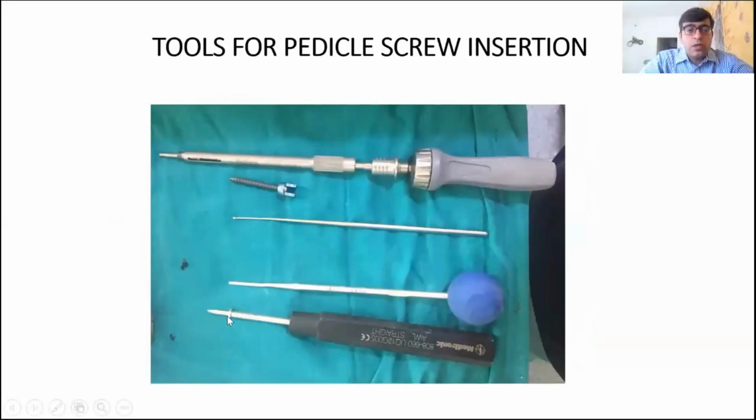And what are the tools for pedicle screw insertion? You begin with an awl, continue with a pedicle finder, confirm with a sound. Some people use tap. I don't use tap. You can use tap as and when needed. And then this is a screw. I use all polyaxial, but for a small segment fixation, like a single level TLIF, one can use monoaxial screws as well.